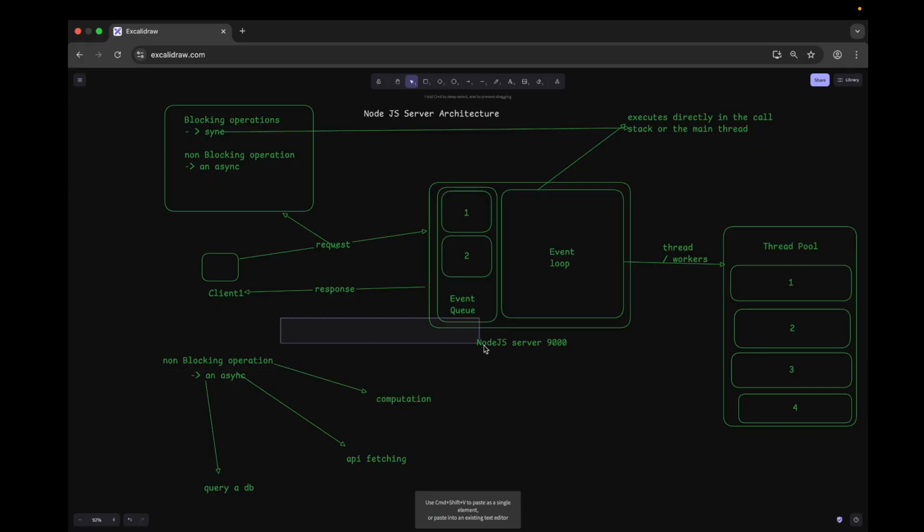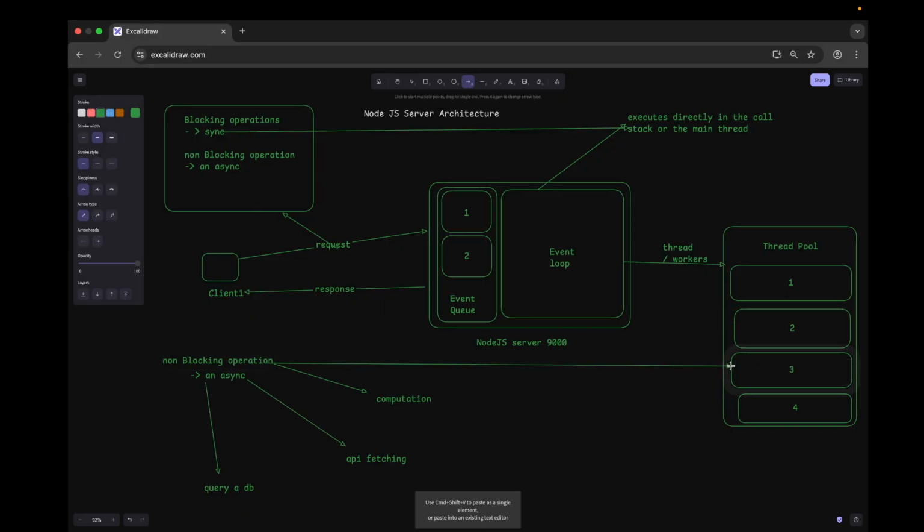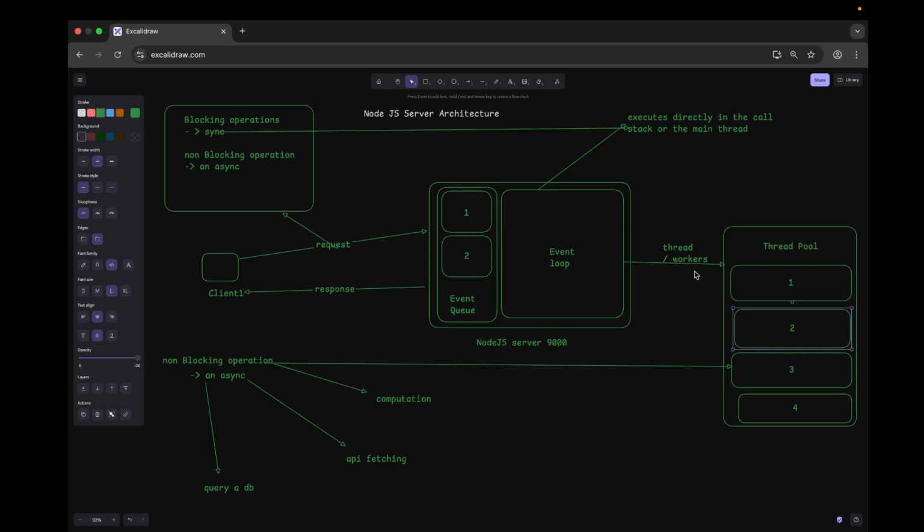To do all these tasks, the event loop assigns a worker to process the operation. After that, the callback is queued in the event loop in the poll phase, and it will only execute after the current synchronous code or the blocking operations are completed.